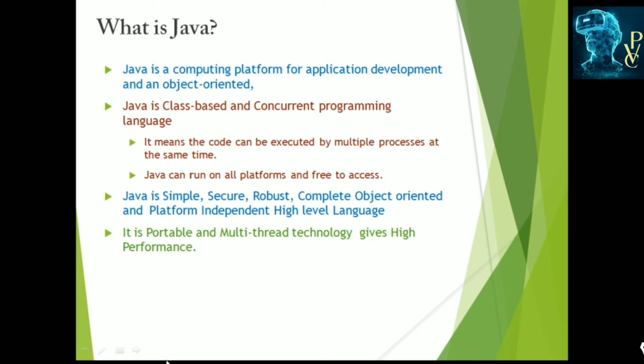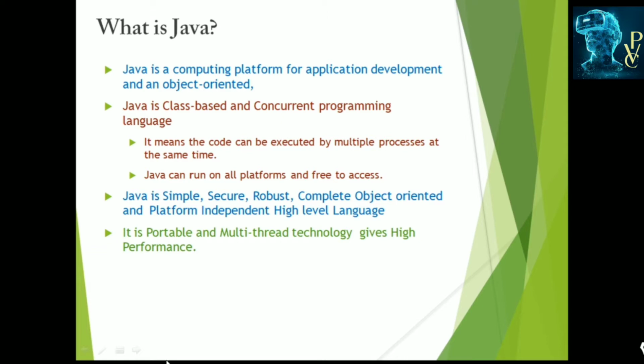So we call this a true object oriented programming language or pure object oriented programming language. And it is concurrent programming, meaning code can be executed by multiple processes at the same time. Multiple programs can execute simultaneously, which is called concurrent programming.